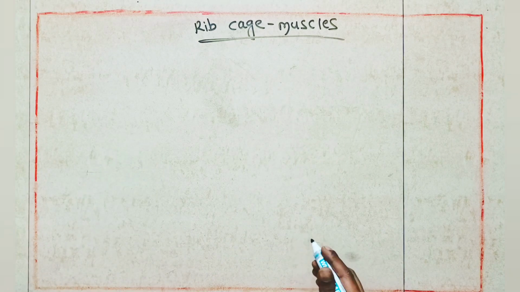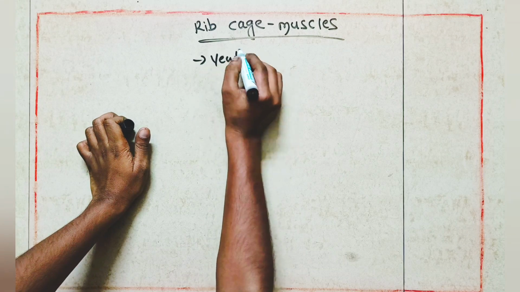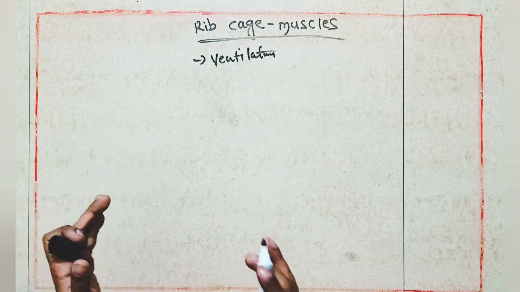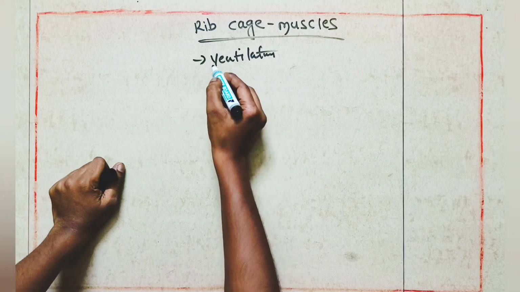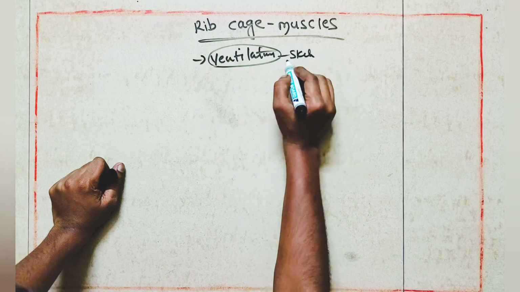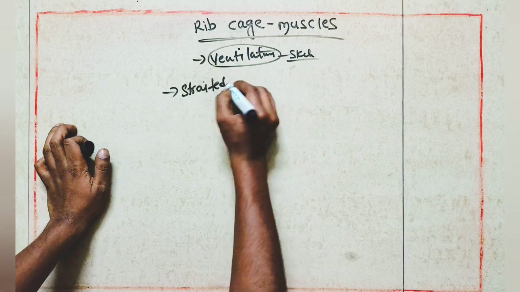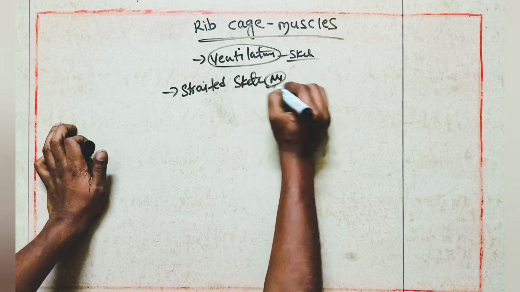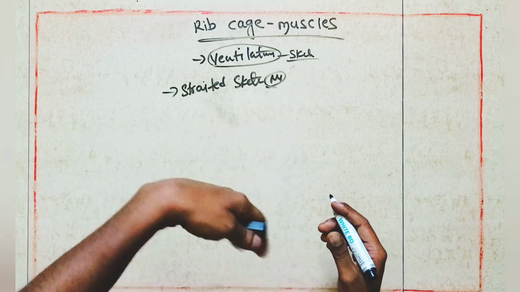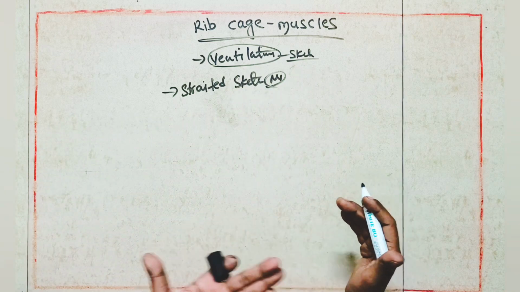Ribcage muscles, also called the ventilatory muscles. Here the main point is that these ventilatory muscles are skeletal muscles, striated skeletal muscles. These skeletal muscles differ from the other skeletal muscles in our human body.